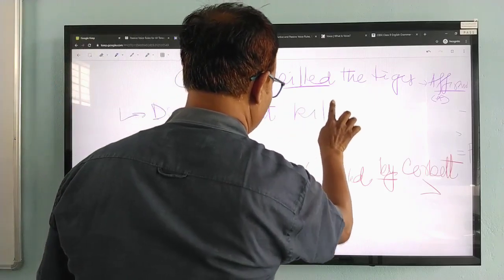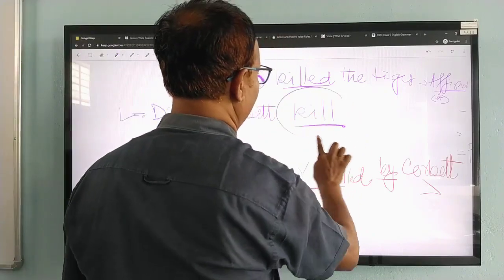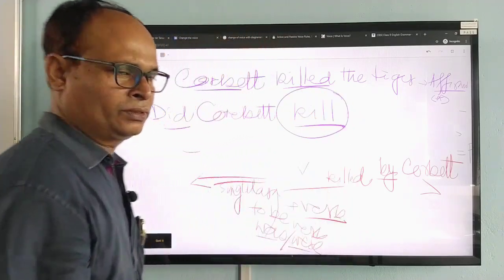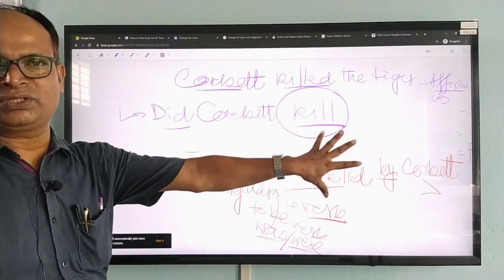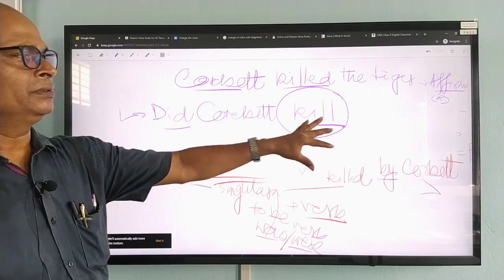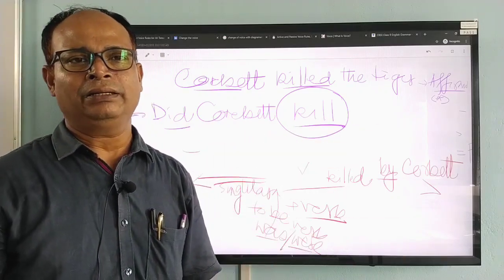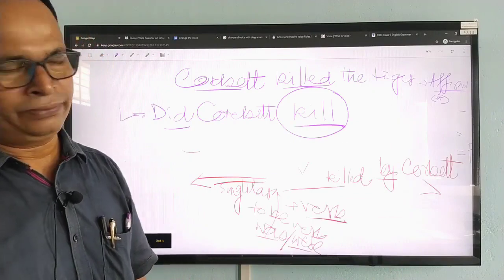Now, here you see, as did is there, then this will be in the present tense. Many times we commit a mistake here. If we write did Corbett, and then here also write the past form, it becomes very redundant or unnecessary.